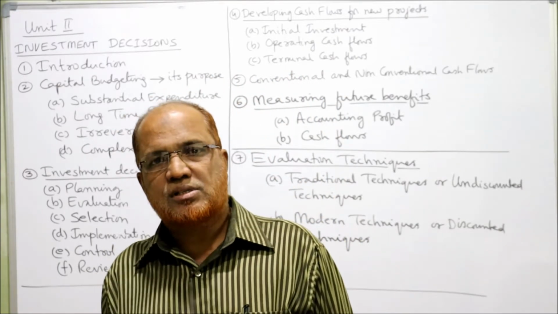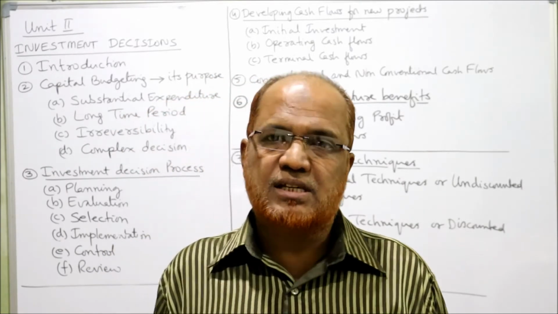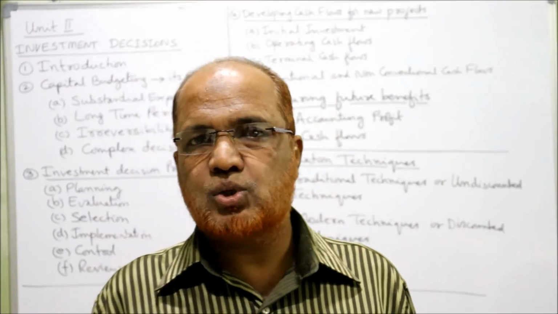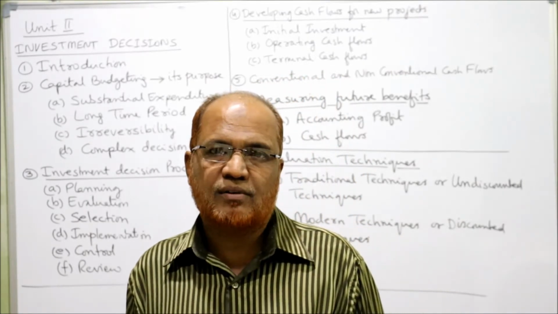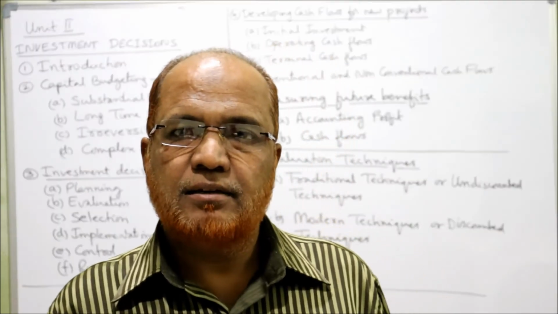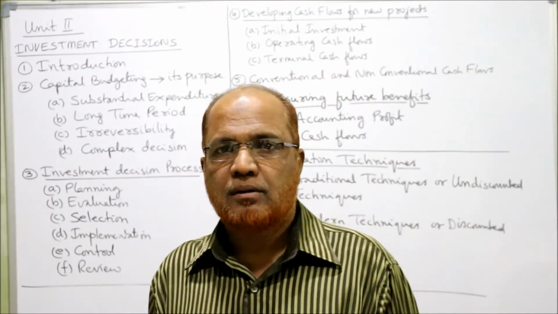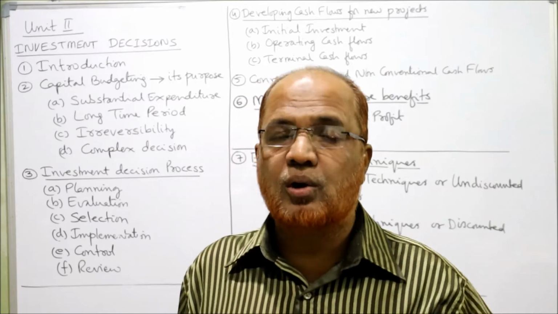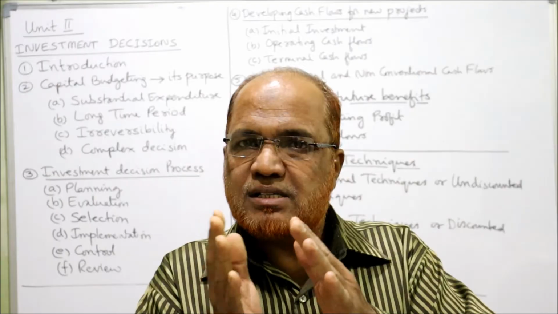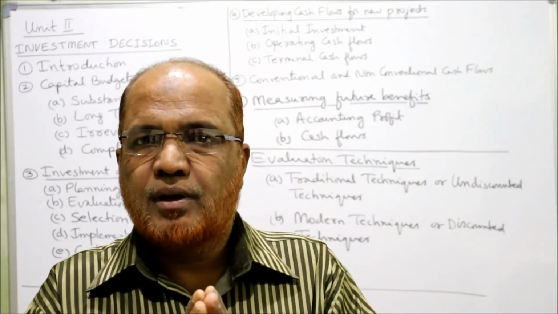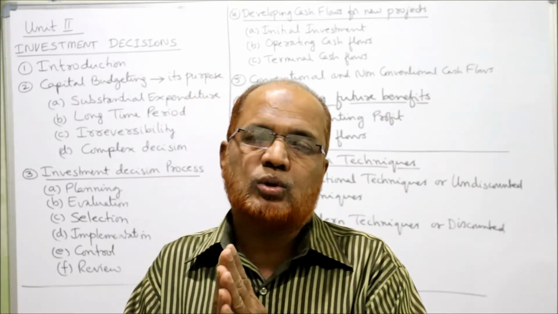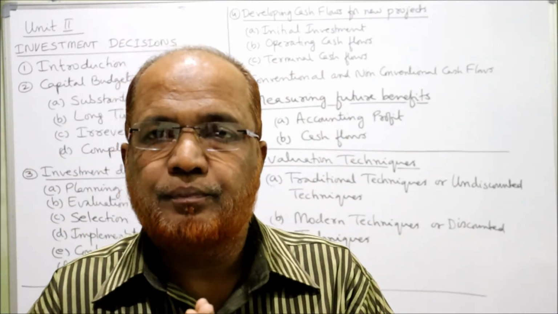The decision process for long-term fixed assets is called capital budgeting. Capital budgeting refers to the process of generating, evaluating, selecting, and following up of capital expenditure alternatives. Before discussing capital budgeting, let us discuss capital expenditure. Capital expenditure is expenditure whose benefit will accrue to the business over a long period of time.